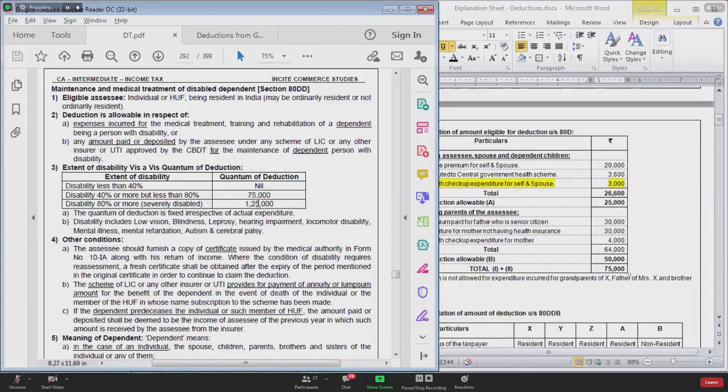If you don't spend, no deduction. If you spend, how much amount is spent is of no relevance. What is relevant in ascertaining the quantum of deduction is extent of disability. If extent of disability is less than 40%, no deduction. 40 or more, less than 80, 75,000 deduction. 80 or more, 1,25,000 deduction. Is that very, very clear? Yes?